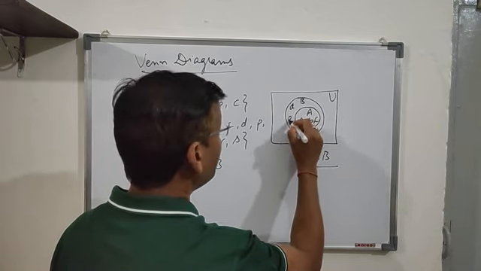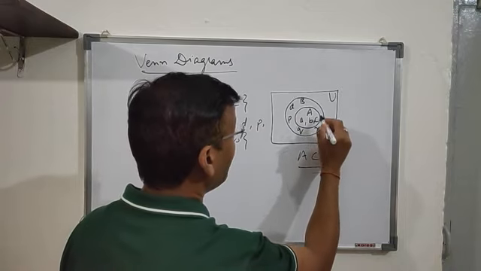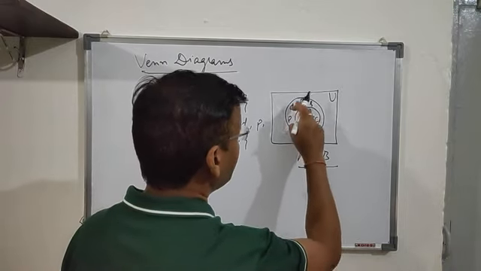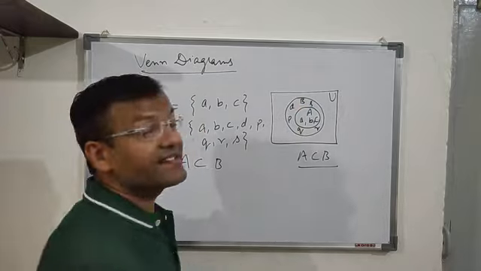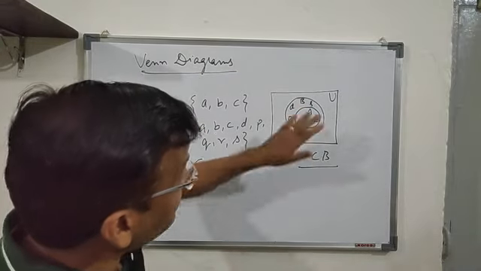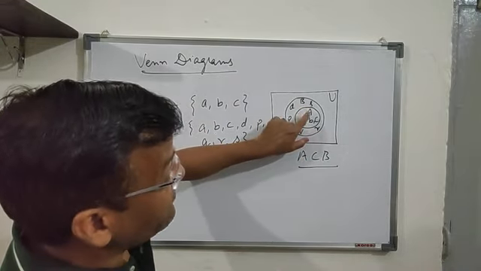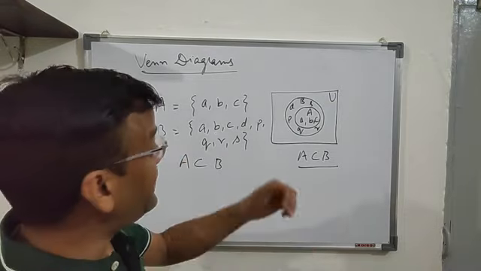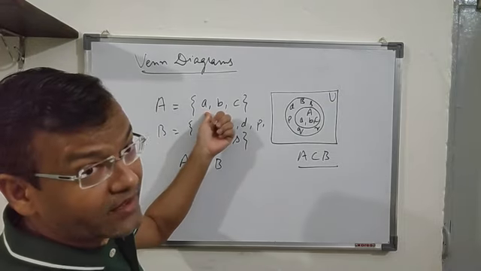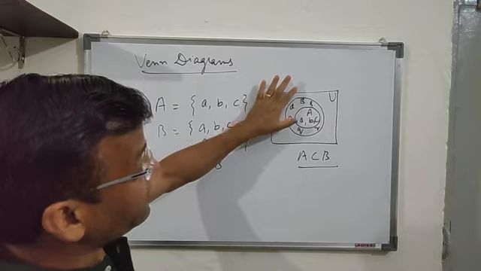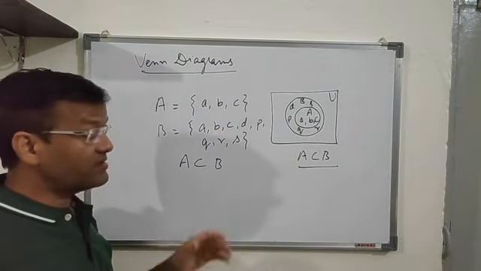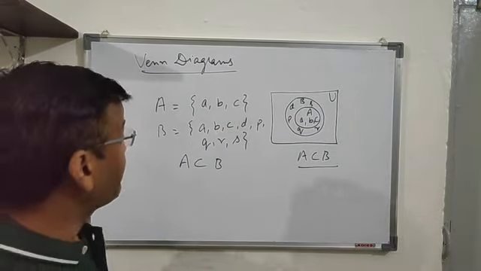P here, Q here, R here, S, because these elements are not inside the set A. That is the reason that we cannot write these elements inside the set A. We write only those elements inside the set A which belong to the set A, and the remaining will be inside the set B. So this is the representation. This is said to be the Venn diagram.